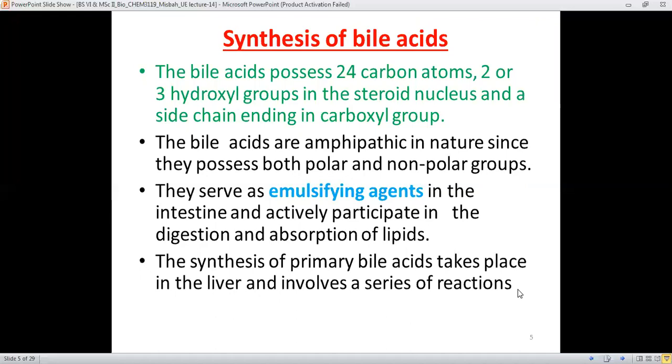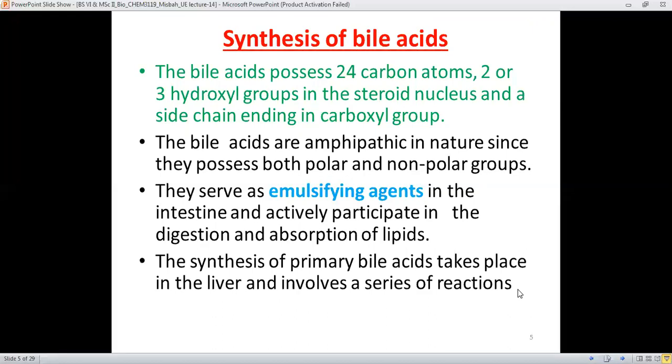This bile is stored and concentrated in the gallbladder, and whenever food is taken inside, this stored bile is discharged into the duodenum, which is the part of the small intestine. Bile puts out many secretions which are necessary for the digestion of the food.